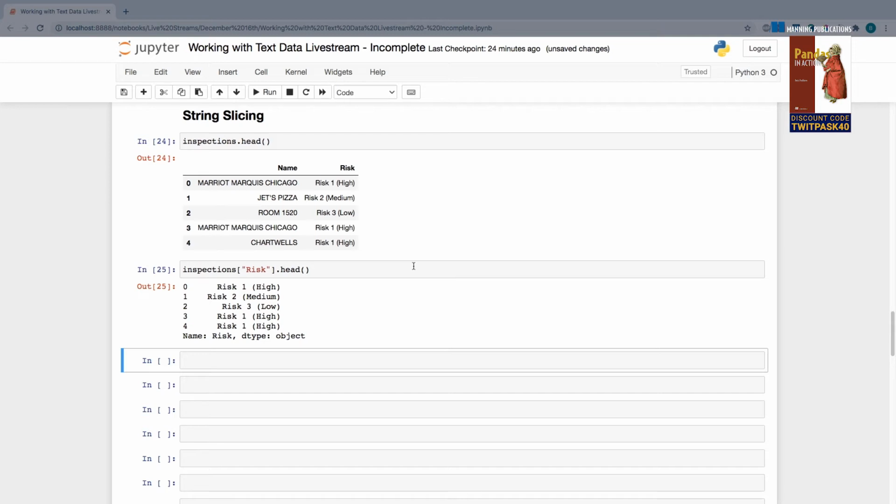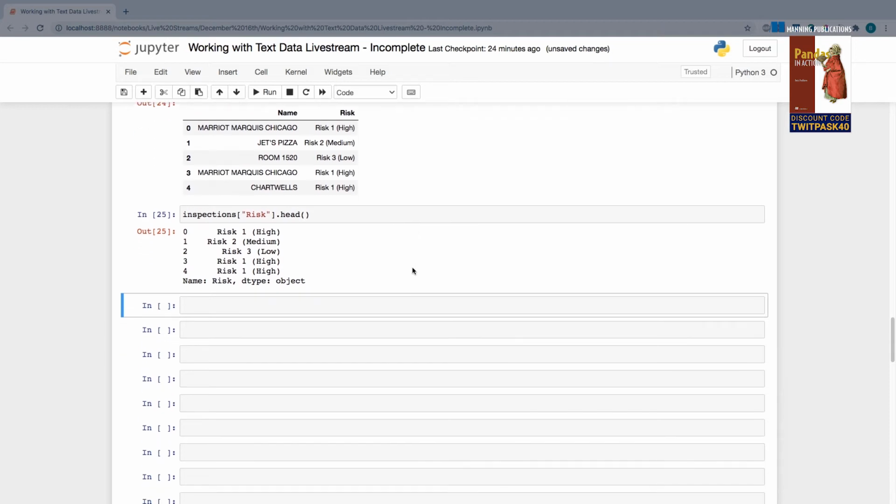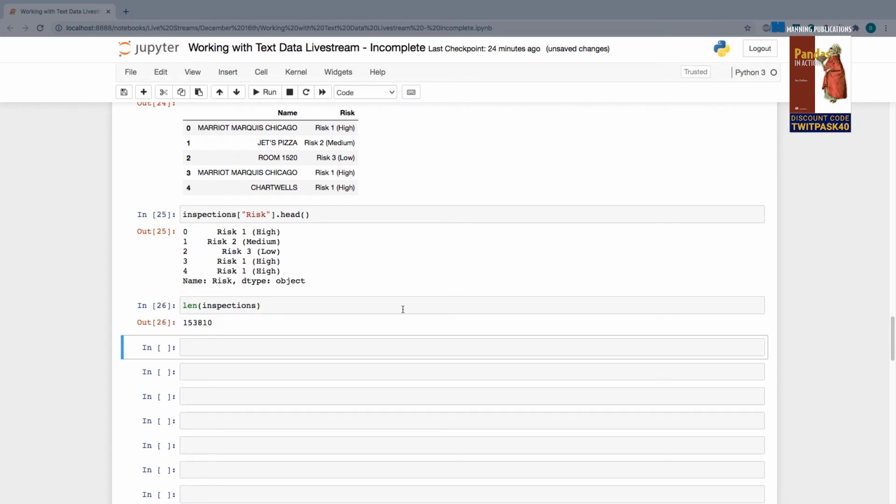But for now, I'm just going to use very simple techniques, the kind you might use in Excel. We're going to dive a little bit into regular expressions towards the end of this hour, but I just want to show you how you might solve it if you weren't familiar with those more advanced programming concepts. So first up, let's take a look at how many total rows we have in our data frame again. We can pass our data frame into Python's built-in len function. We can see we have 153,000 rows.